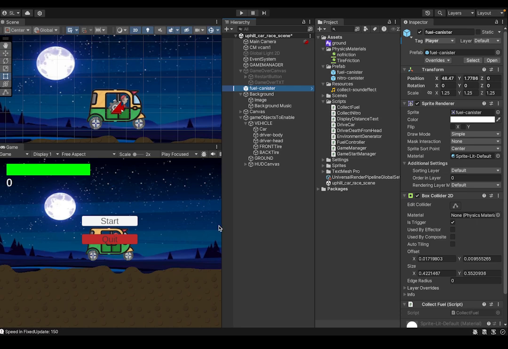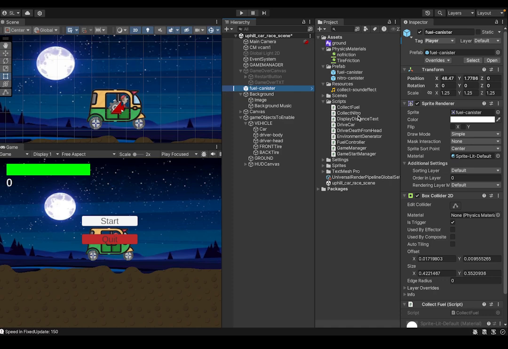The tuk tuk has a roof, and that became one of the problems in my game logic, because when the driver hits his head when the vehicle is flipped, he dies. That's my game logic. But the tuk tuk has a roof that covers the driver's head.